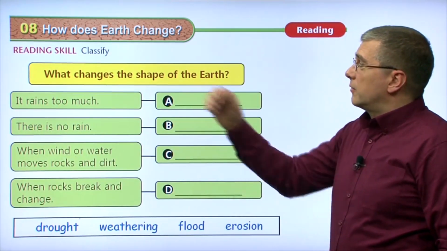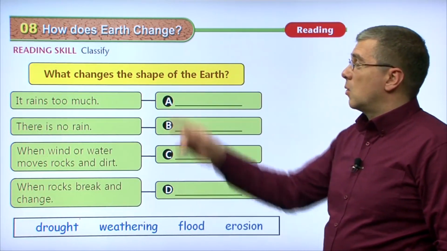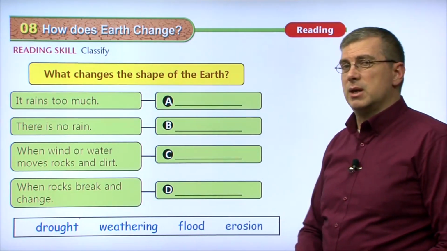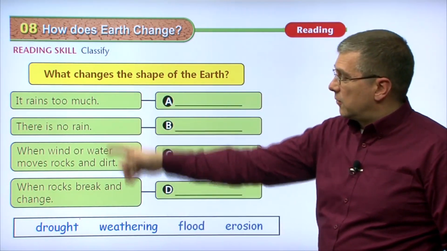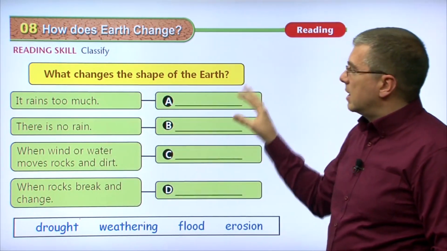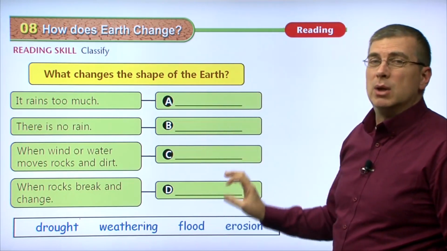Okay. Let's go over a reading skill. The reading skill is classify. So we're talking about what are the forces that change the shape of the earth. What changes the shape of the earth? We can talk about these forces and then we can describe what they are. So here we have the definitions and then we have what they actually are. We're classifying them, we're naming them, we're labeling them.